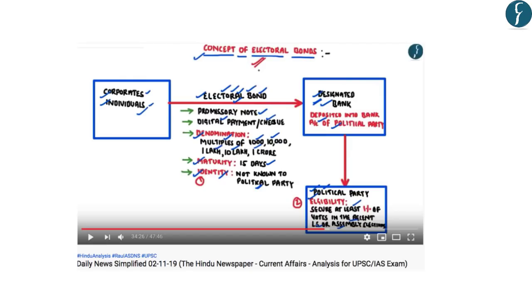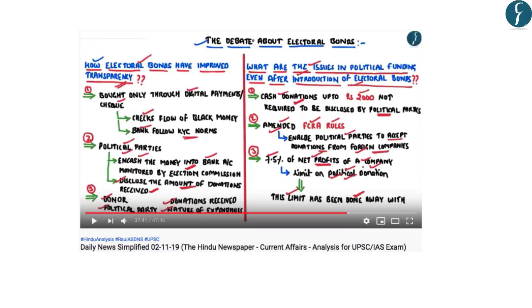So in the DNS of 2nd November 2019, the concept of electoral bonds has been explained in detail. So for example, what kind of denominations can be used? What is the maturity period? Will the identity of the person be known or not, etc. Further, the debate surrounding the electoral bonds issue has also been discussed in the DNS of 2nd November 2019. And in this, two questions have been answered: how electoral bonds have improved the transparency and what are the issues on political fundings even after the introduction of electoral bonds.